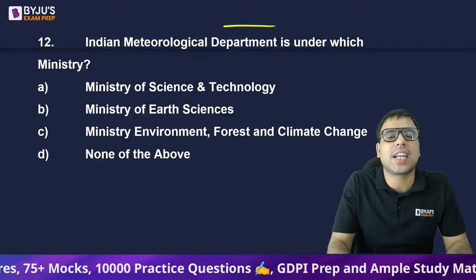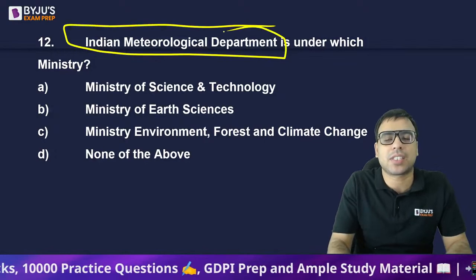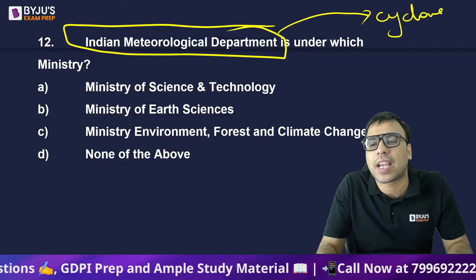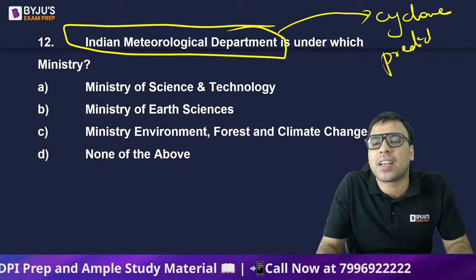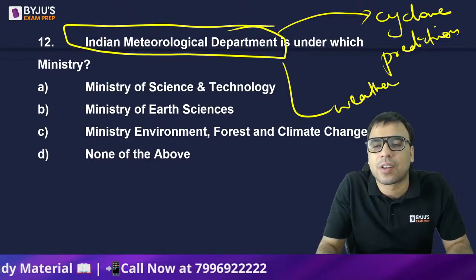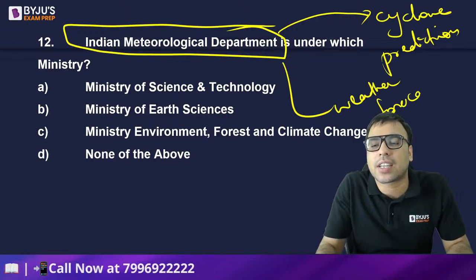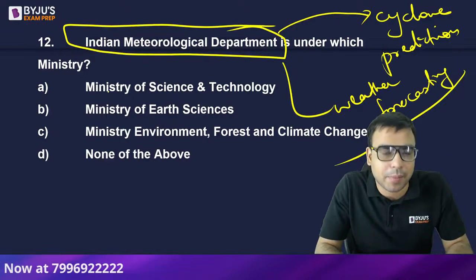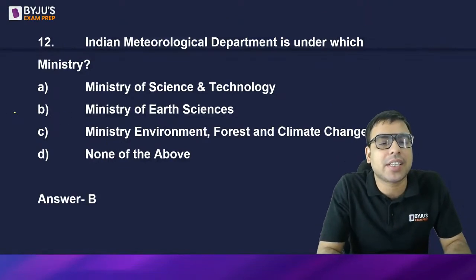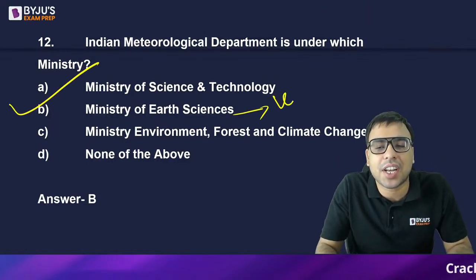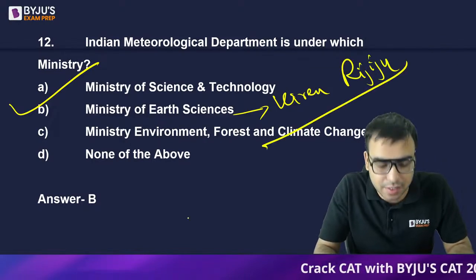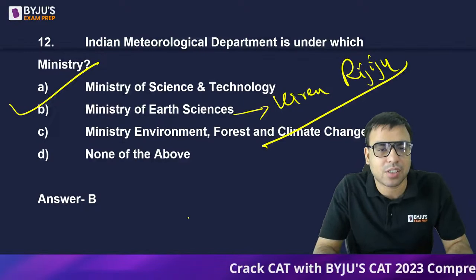Now the next one is: the Indian Meteorological Department is under which ministry? Basically this is instrumental in cyclone prediction. Then weather forecasting, you must have heard about weather forecasting. It is actually done by the Indian Meteorological Department. So IMD comes under which ministry? It comes under the Ministry of Earth Sciences, and Mr. Kiran Rijiju is actually the minister. So B is the right answer. Ministry of Earth Sciences is the right answer.